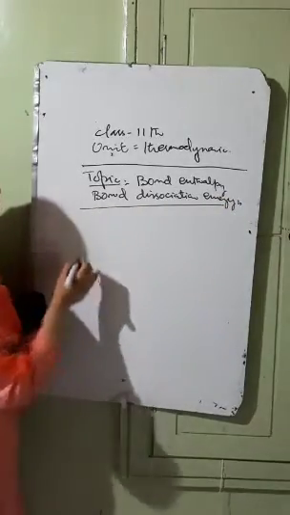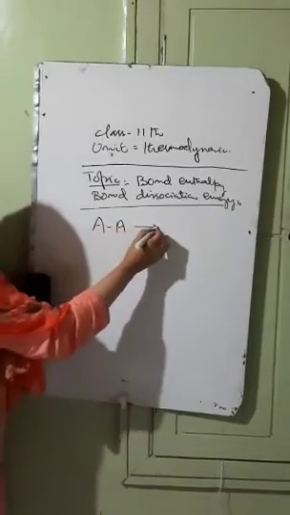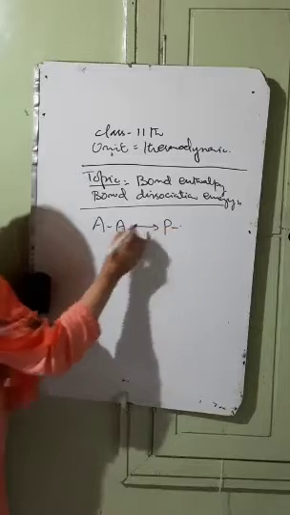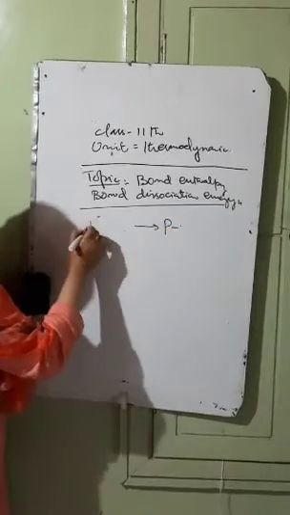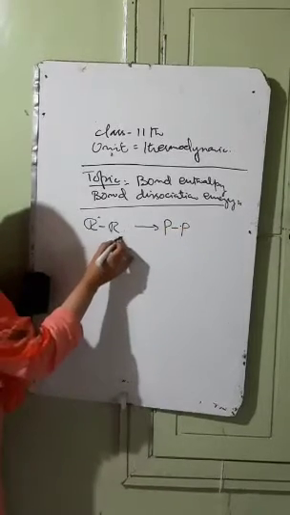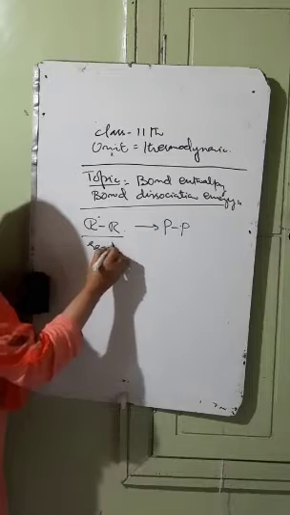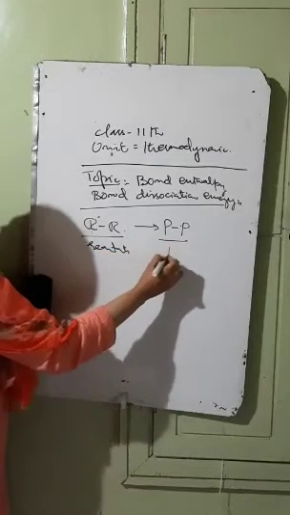बॉन्ड एंथैल्पी और बॉन्ड डिसोसिएशन एनर्जी क्या होता है? We know that we have the reactants and they get converted into the products. Suppose we have the R and R, it gets converted into the P and P. And these reactants इनमें bonds होते हैं, and we have the products.